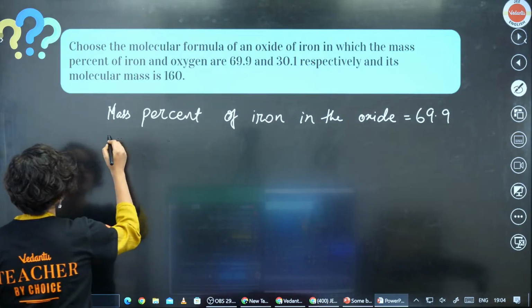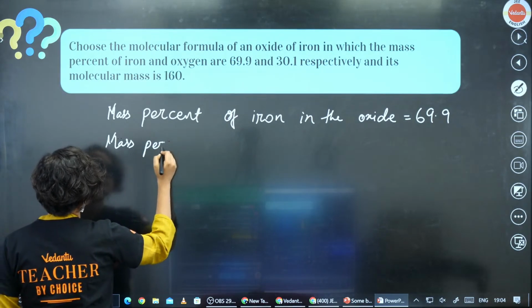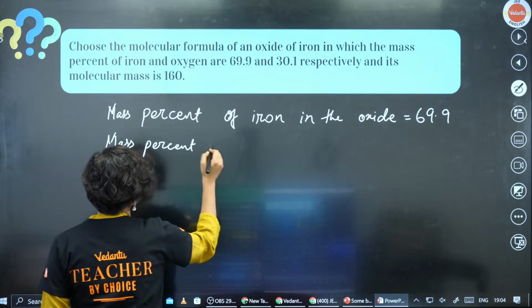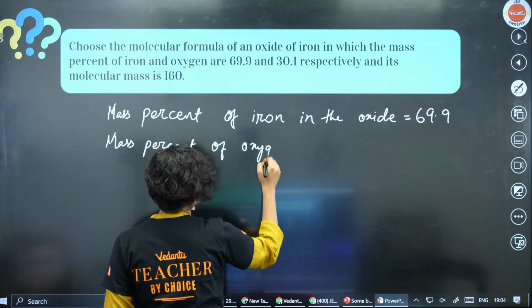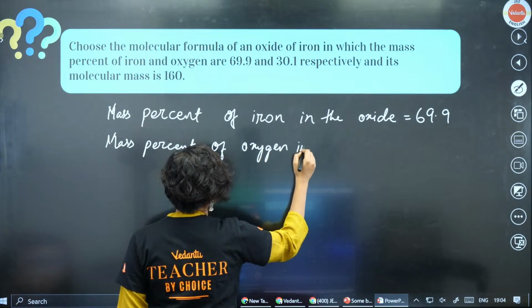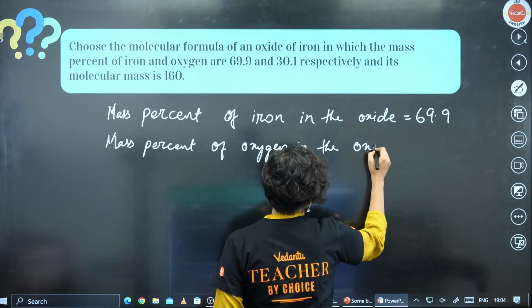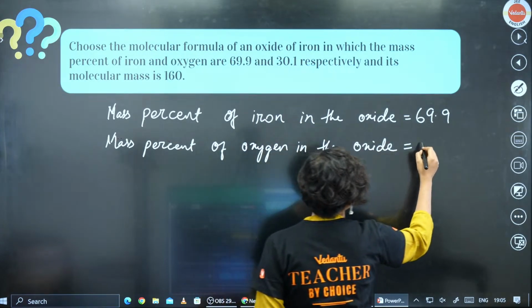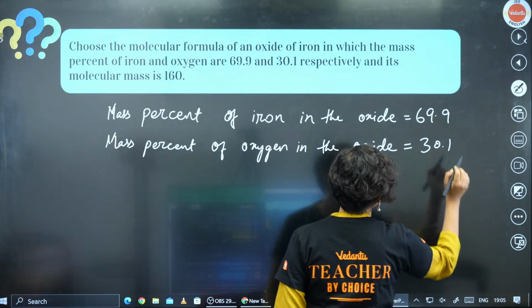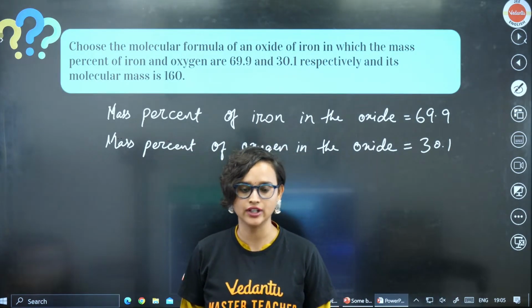Next, what is given to you is the mass percent of oxygen, 30.1. These are the two things that are given to you, right?